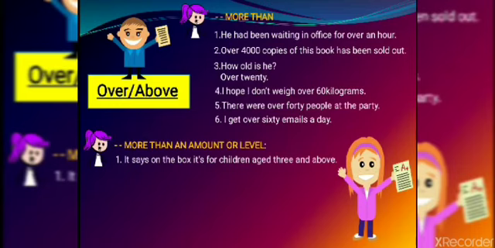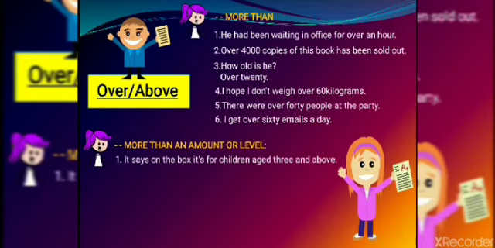Now in this differentiation, above is also there. Let's see how. When we are talking about some sort of amount, or there will be a sense of level, then we will use above. For example, it says on the box, it's for children age 3 or above.